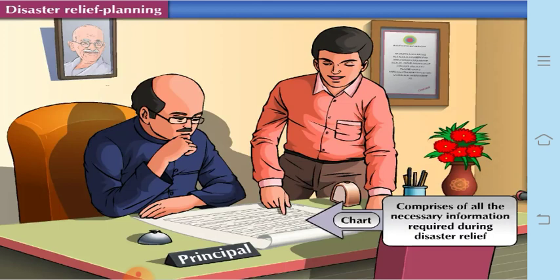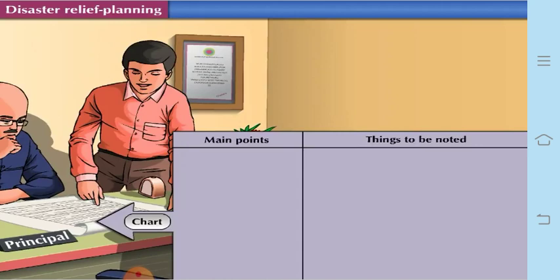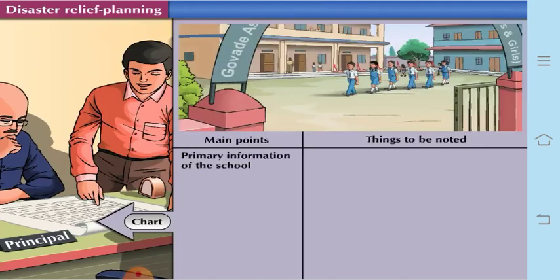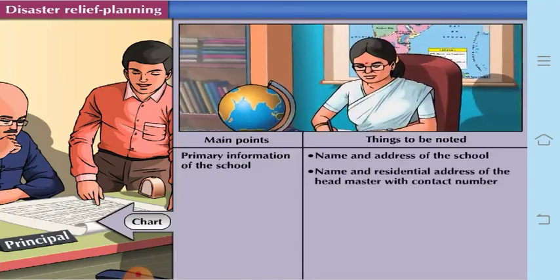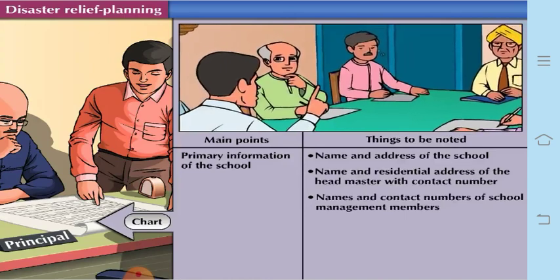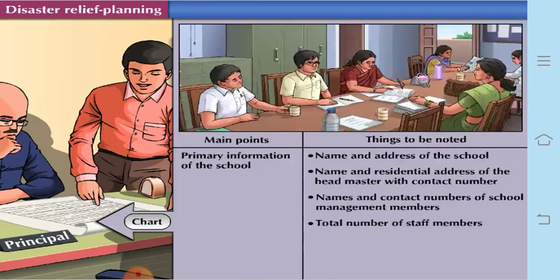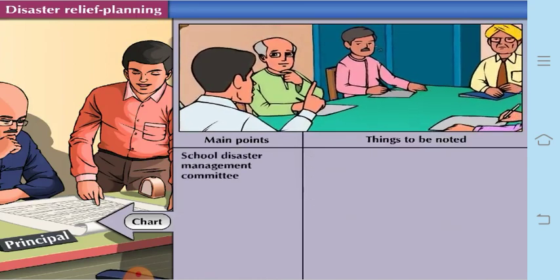So let us now discuss the main points for disaster relief and the things to be noted. The first one is primary information of the school. The things to be noted are the name and address of the school, the name and residential address of the headmaster with the contact number, names and contact numbers of the school management members, and the total number of staff. This is the primary information of the school.